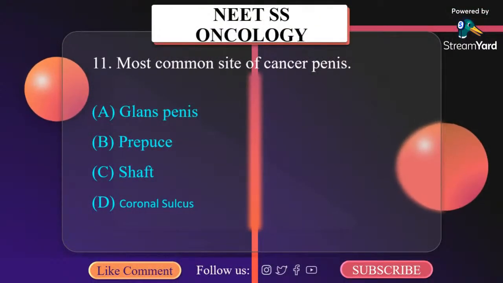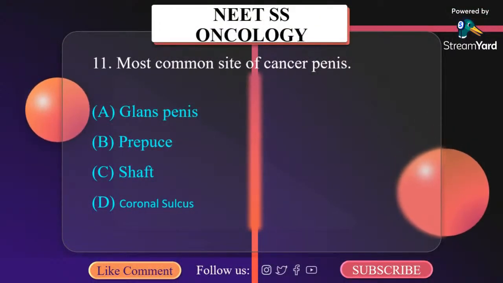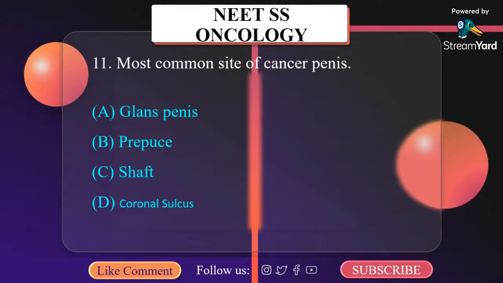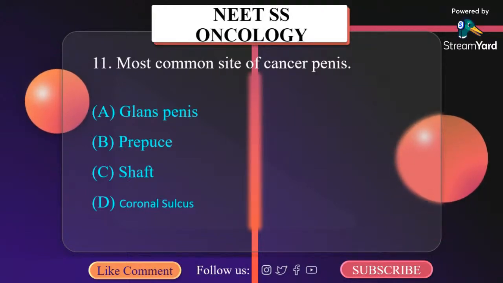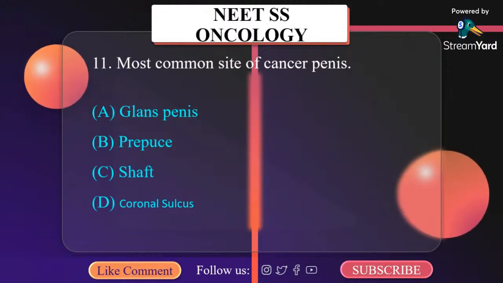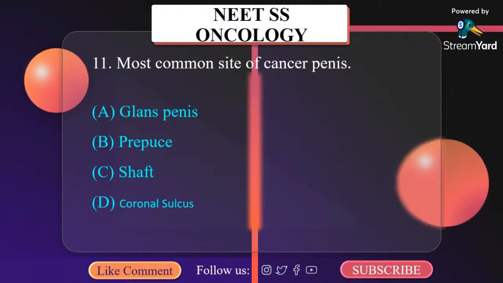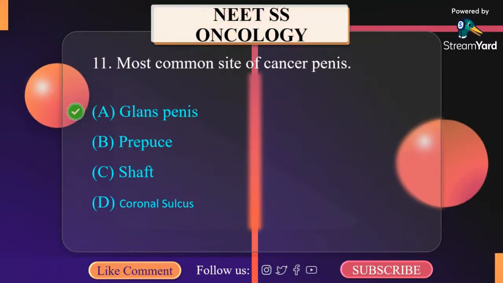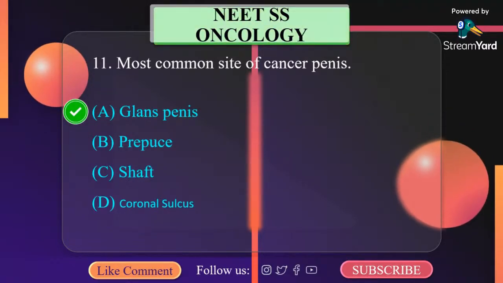Most common site of cancer penis is A. Glans penis, B. Prepuce, C. Shaft, D. Coronal sulcus. Most common site of involvement of cancer penis, that is squamous cell cancer, is glans 50%, prepuce 20%, and both glans and prepuce. It is glans penis.